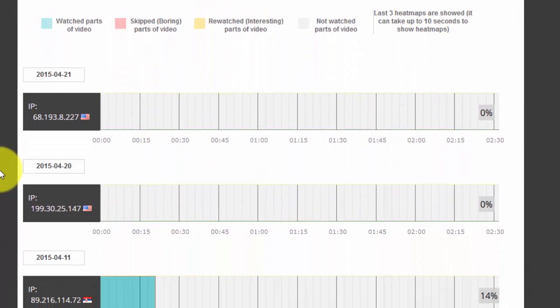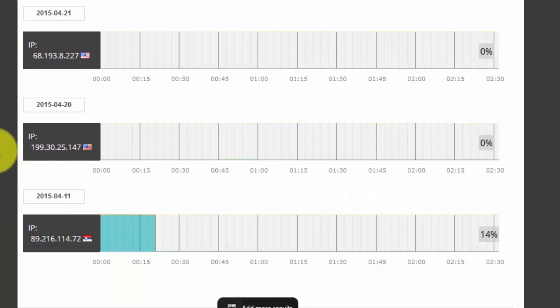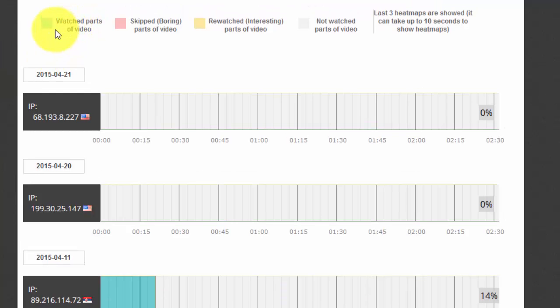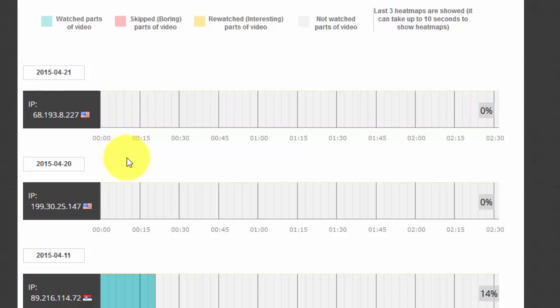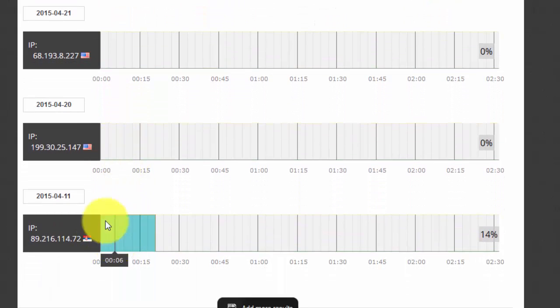Now below that we have some more really exciting stuff. The first one is a heat map. What this will show is, by color, which parts were watched, which parts were skipped, which parts were rewatched, and which parts were not watched at all. As you can see, these last two were just tests I was doing over the last couple of days, so you're not going to see anything watched. This last one was watched on the 11th for about 21 seconds, and then they clicked away.